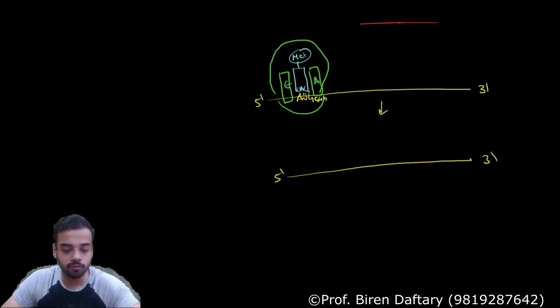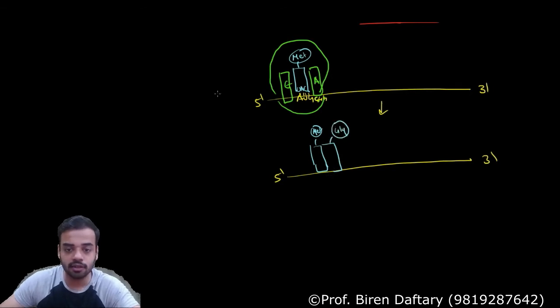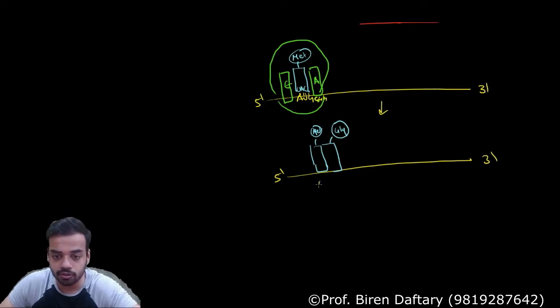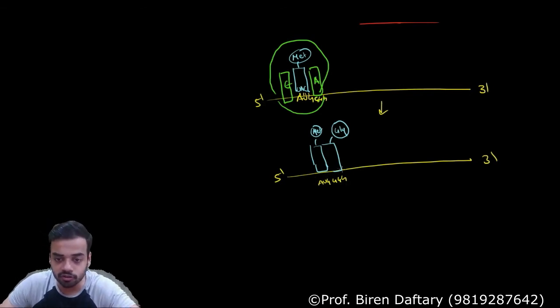Now I am going to, this is going to be your AUG, voila. So this is methionine attached to AUG, and in the next side I am showing amino acid which is glycine. And what am I going to write over here? I am going to write AUG GGG, correct? What will be the sequence over here? The sequence over here is C, C, C. Sequence over here is UAC.